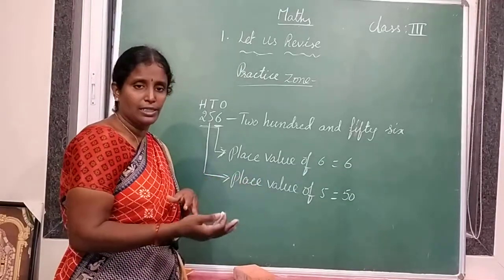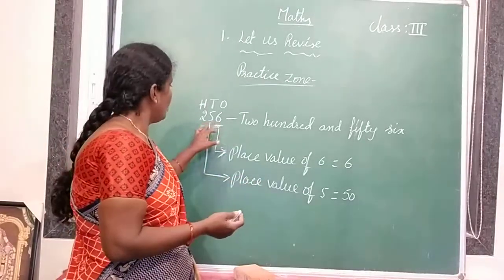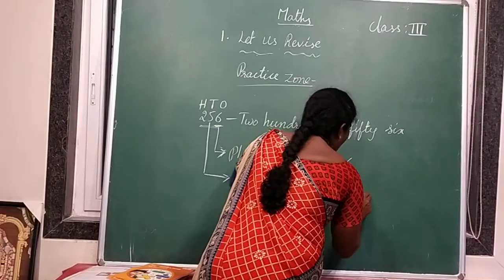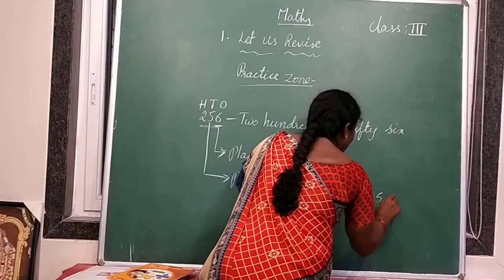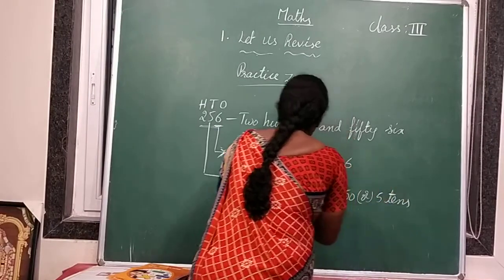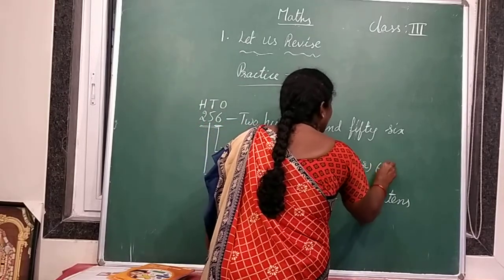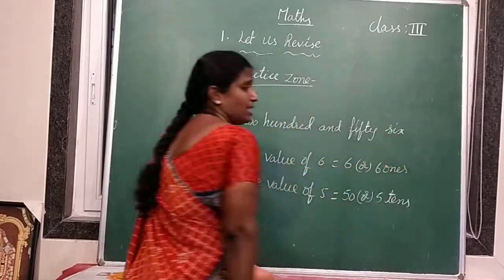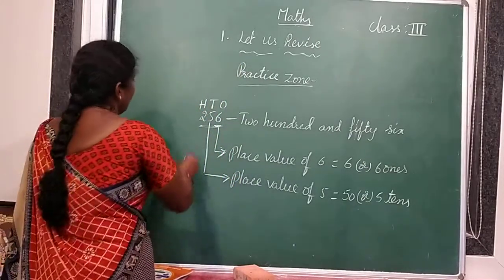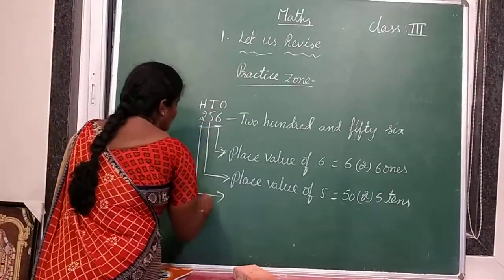Understood? Place value of 5 is 50, or we can write 5 tens. And here the place value of 6 is 6, or 6 ones also we can write. Understood? And next, 2 is in which place?